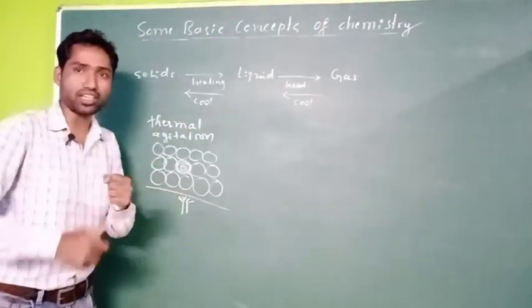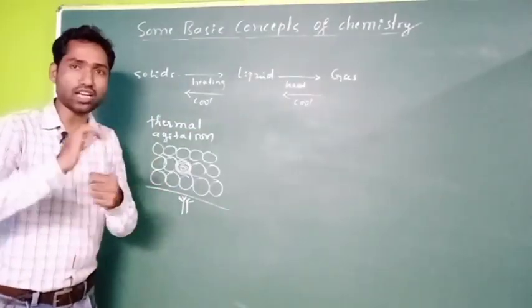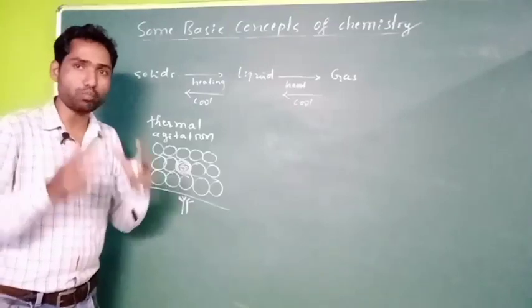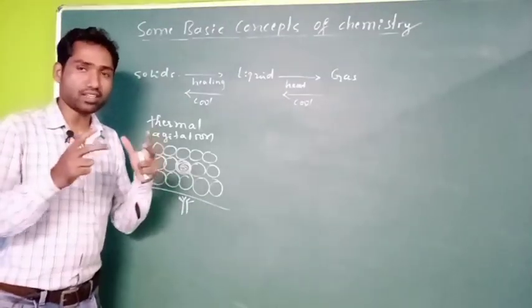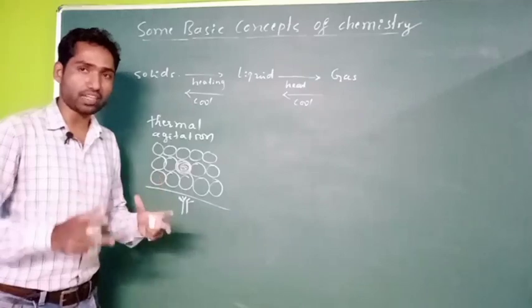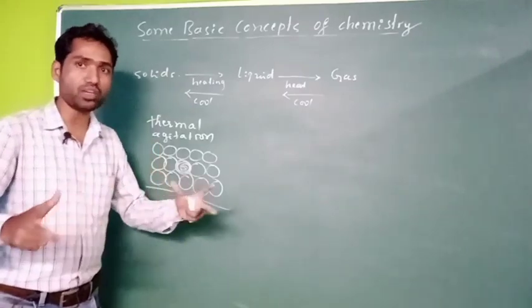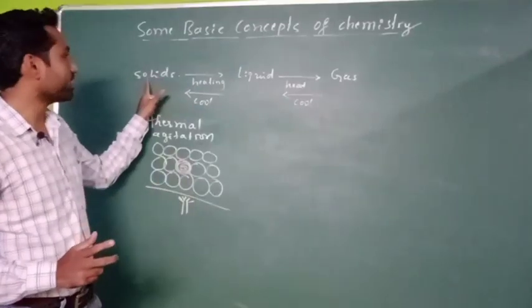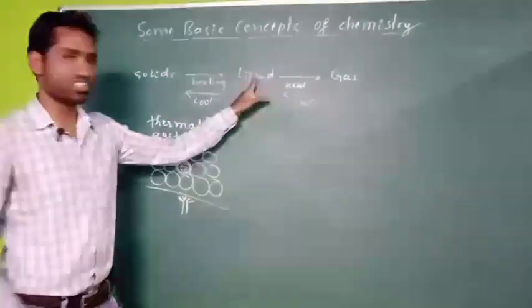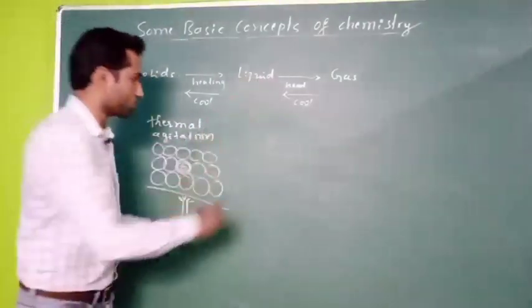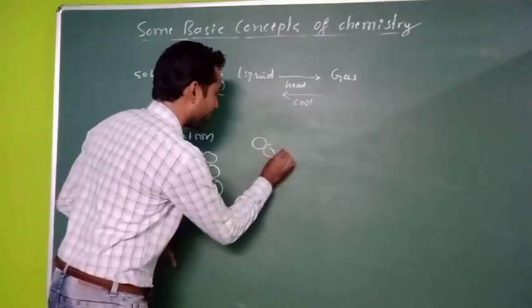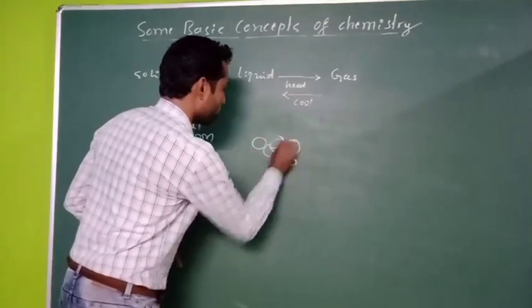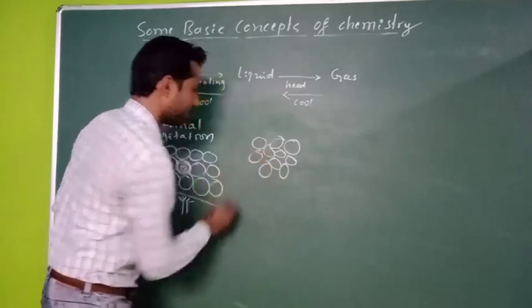Because of that thermal agitation, intermolecular force of attraction is going to break. Because of that breaking, the particles are moving away from each other. So the solid state gets converted into liquid state, right? Now the particles are loosely held like this.